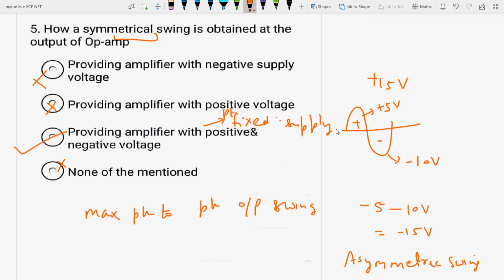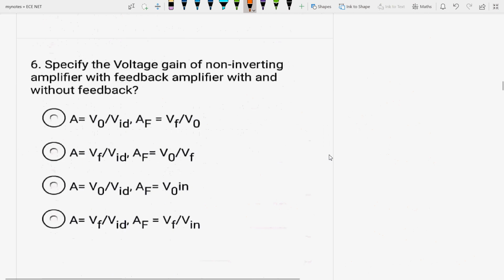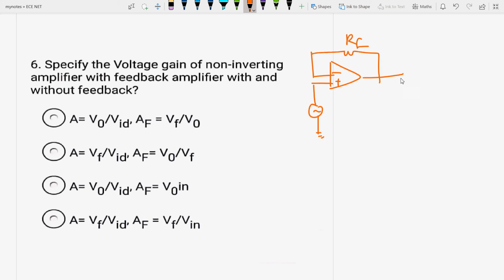Okay, next question is: specify the voltage gain of non-inverting amplifier. You know that in non-inverting amplifier, this is the non-inverting amplifier. You have the input here, okay, and here you can have the negative feedback and so on.